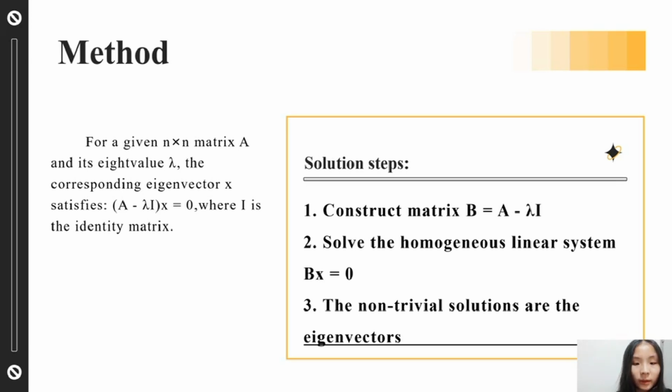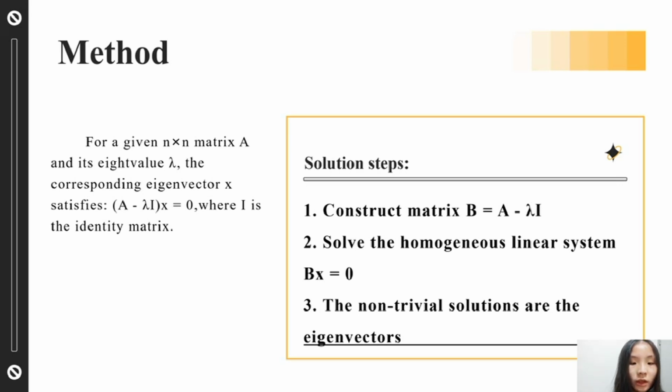Next, I will explore the special steps for solving eigenvectors. First, construct a new matrix B, which is defined as B equals A minus lambda I. Here, I is the identity matrix and lambda is the eigenvalue. The purpose of this step is to transform the problem of solving eigenvectors into a problem of a homogeneous linear equation.